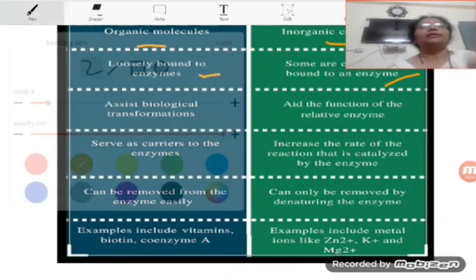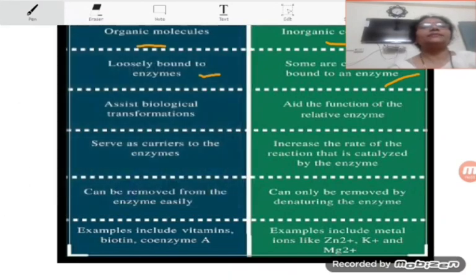The coenzymes assist biological transformations and cofactors assist in the functions of relative enzymes.